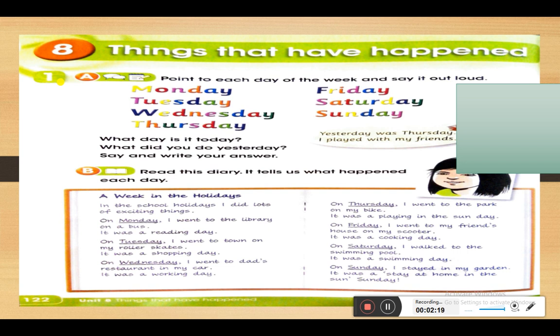The next one, Saturday. Very good. Let's say it again. Saturday. So how many parts, how many syllables do we have here? Very good. 3 parts or 3 syllables. Saturday. Sunday. Very good. How many parts, how many syllables do we have here? Very good. We have 2 parts or 2 syllables. That's very good of you.